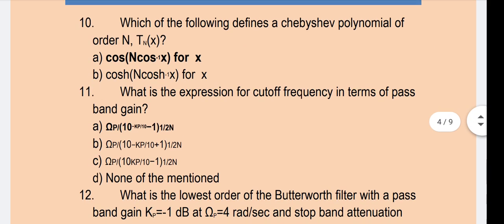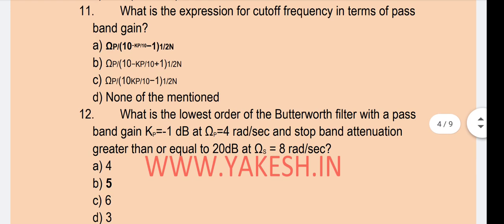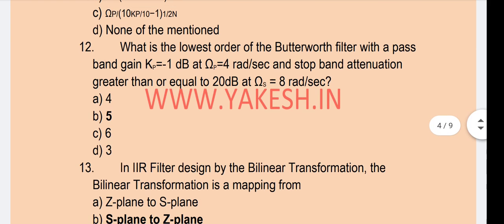Which of the following defines Chebyshev polynomial of order n, Tn(x)? Option A is the correct answer. Cos of n times cos inverse x. Next question. What is the expression for cutoff frequency in terms of passband gain? Option A is the correct answer. Next question.